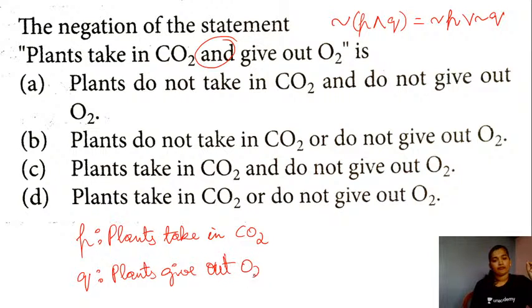Yes, negation of statement P here in this case is plants do not take in carbon dioxide, and you have the connecting word or, and then you have do not give out oxygen. Yes, so the right answer here in this case will be the option B. Okay, this is going to be the right answer for the given question here. So I hope you guys are following this.